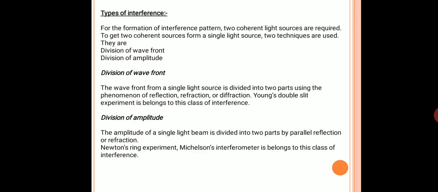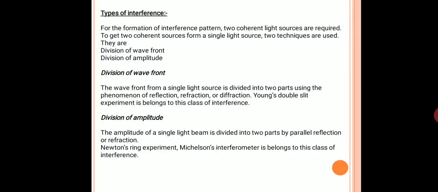Types of interference. Depending upon the formation of the interference pattern, interference is of two types: division of wavefront and division of amplitude. Division of wavefront: the wavefront from a single slit source is divided into two parts. Using phenomena like reflection and refraction, these wavefronts are split into two wavefronts. By the superimposition of these two wavefronts, an interference pattern is formed. The best example for division of wavefront is Young's double slit experiment.